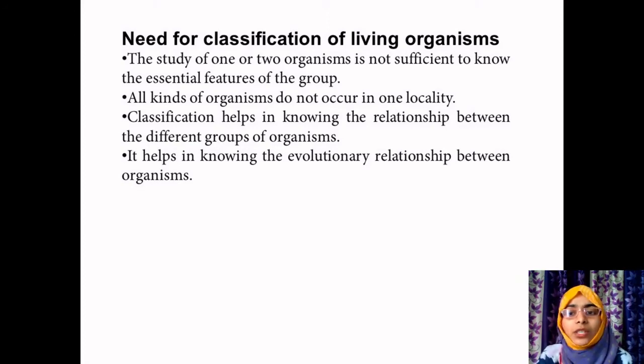It helps in knowing the evolutionary relationship between organisms, that is, the newly evolved organisms. You are able to identify the organisms which evolved in earlier years or which are being evolved in recent years. You are aware of all the organisms because of this classification. And one more important point is, what is the main basis of this classification?